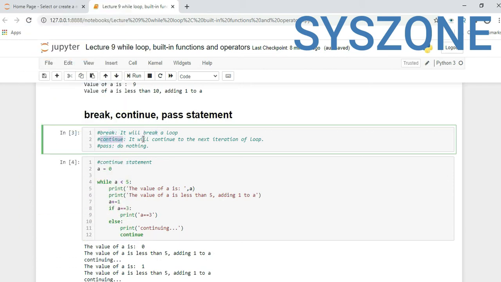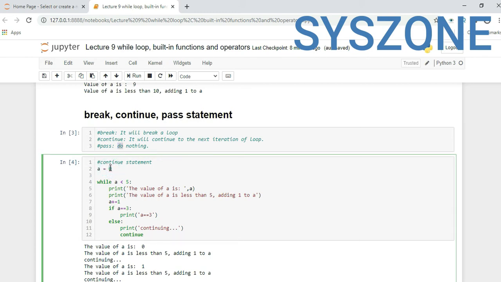Continue statement: it will jump to the next iteration of a loop. We'll see the explanation later here. Pass statement: it will do nothing, whether it is an error or not. So, the continue statement.